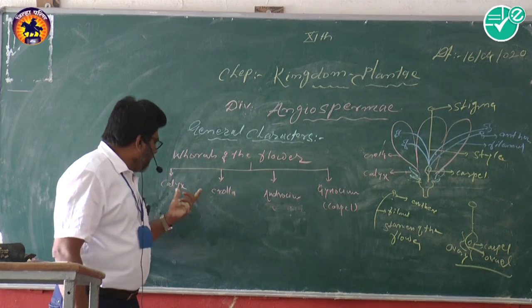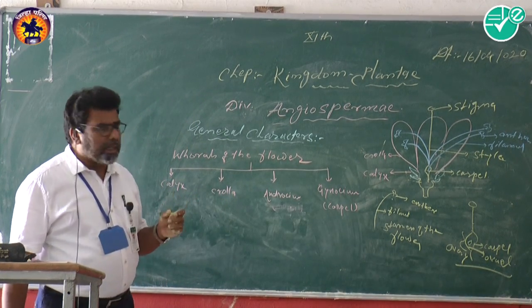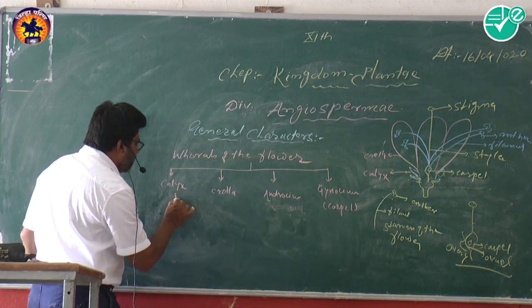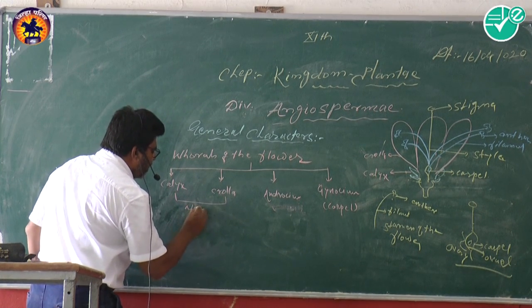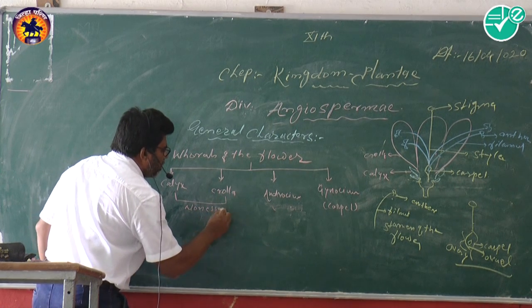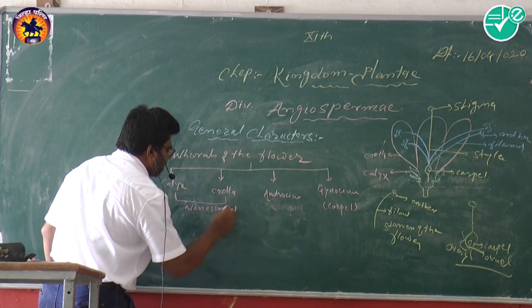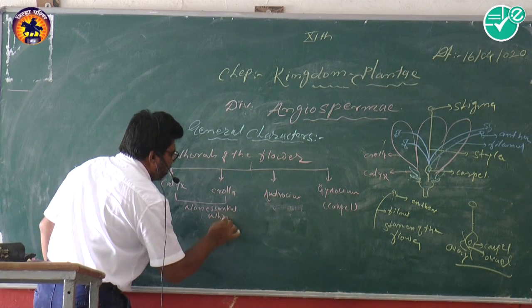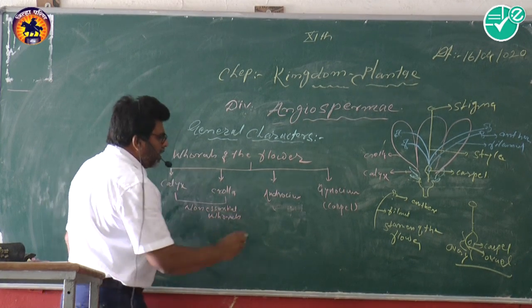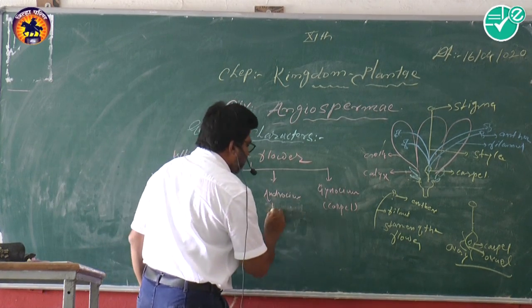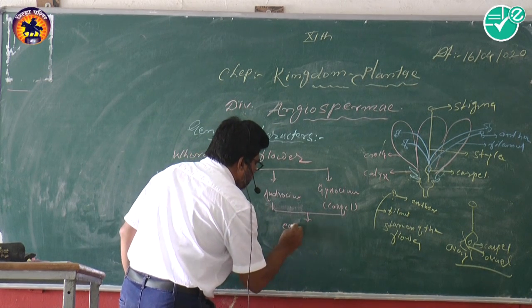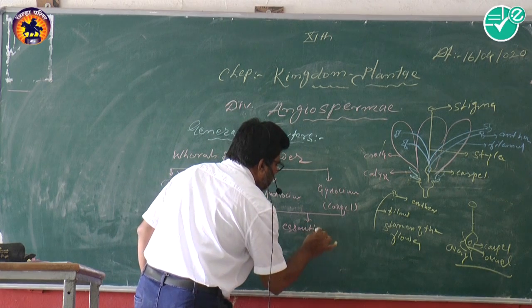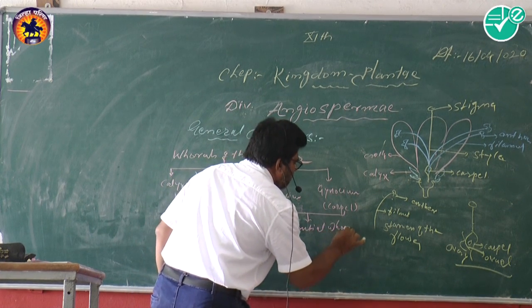Now the calyx and corolla are non-essential whorls, and the androecium and gynoecium are the essential whorls in this way.